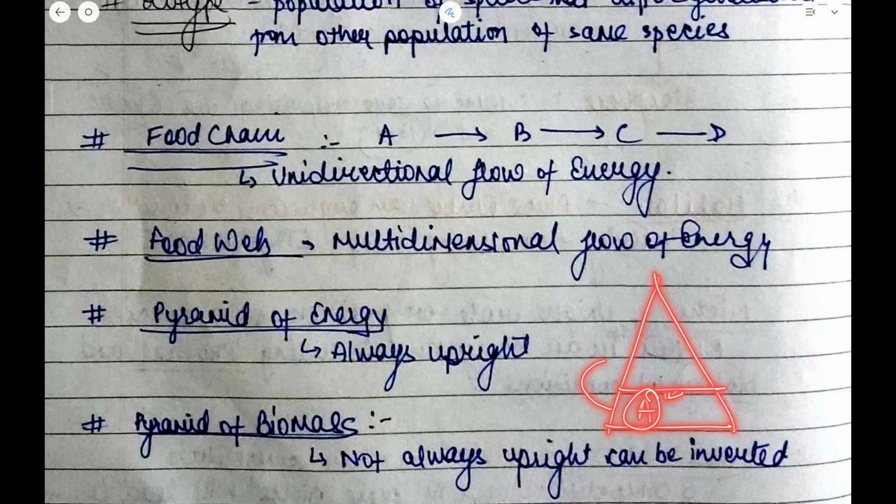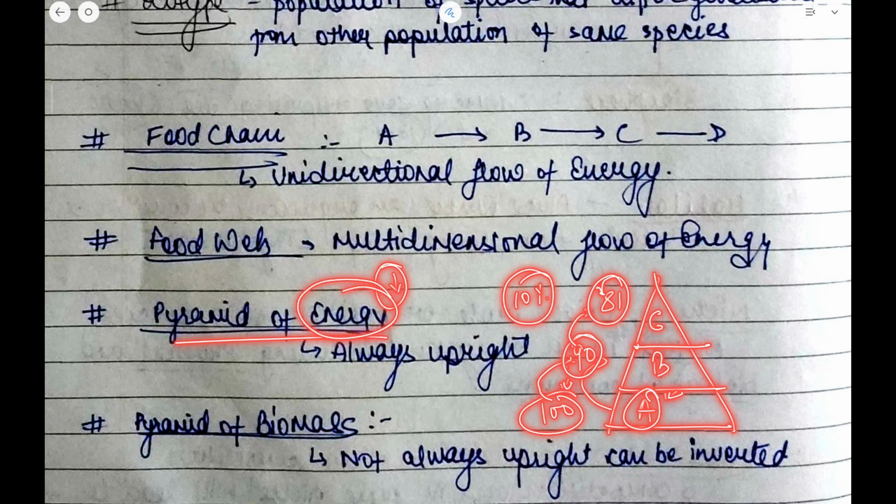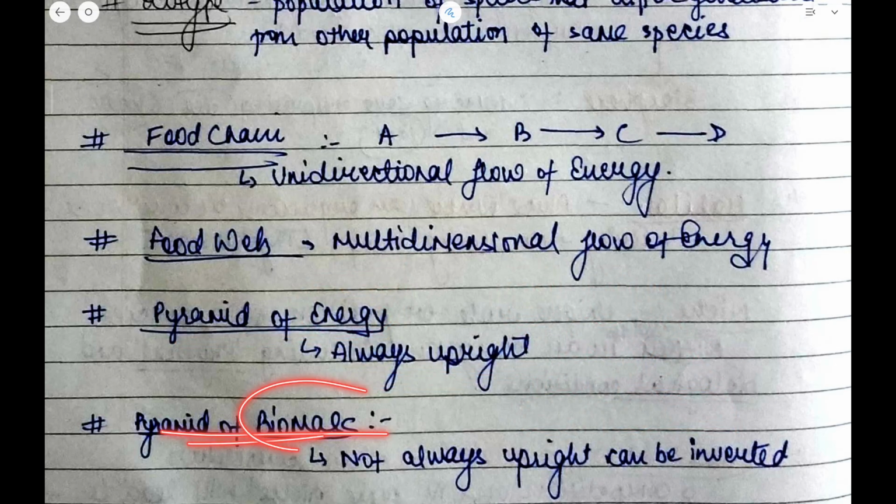It is believed that only 10% of the energy is transferred to the higher level. So if we say that 100 energy is there at point A, then only 90 energy will be available at point B, and at point C only 81 will be available. So as we proceed to the upper levels of the food chain, the transfer of energy generally tends to decrease. That is why this pyramid of energy is always upright. Okay. Now pyramid of biomass.